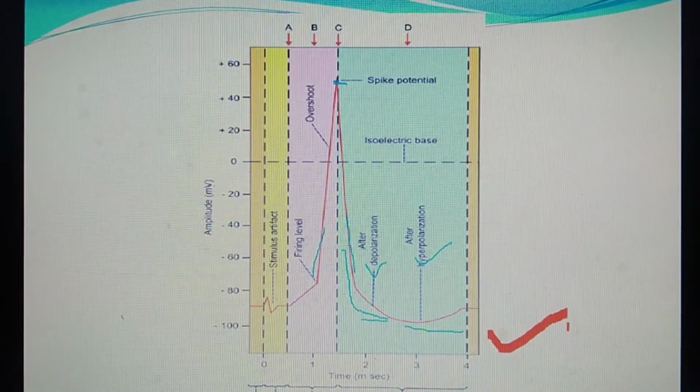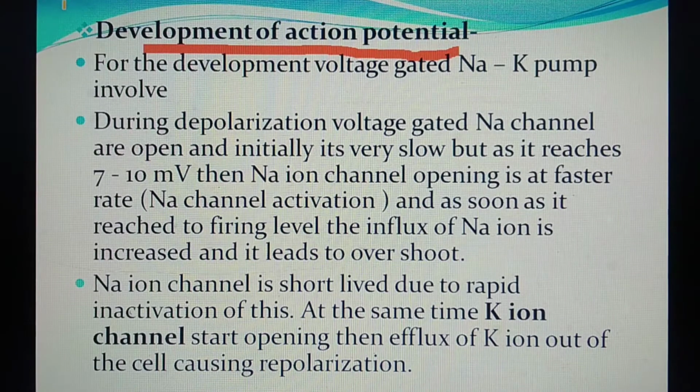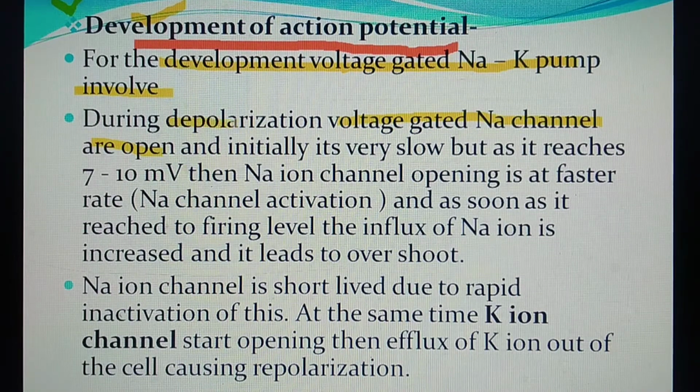That's it. Now development of action potential. Here you can see what factors are involved in the development of action potential. For the development, voltage gated sodium and potassium channels are involved. During this, the voltage gated sodium channels are open. You know that in the case of depolarization, firstly it occurs very slowly and then it becomes very rapid.